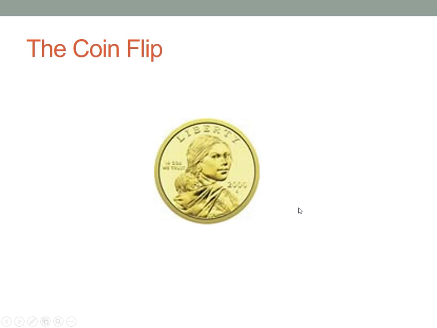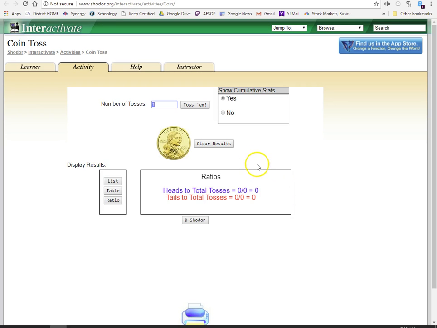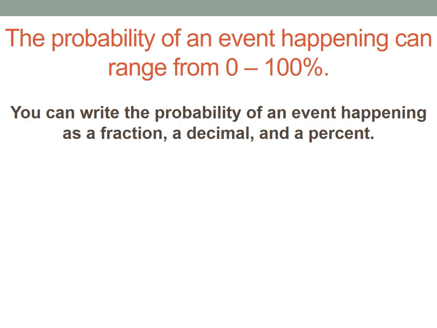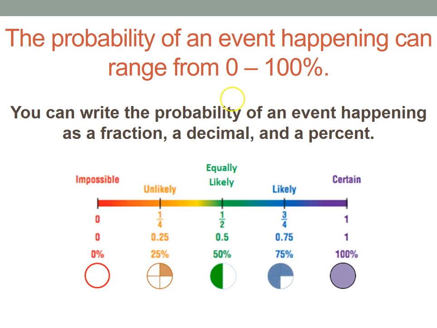So let's look at that coin for a second. If I flip a coin, here we go, I'm going to toss a coin. I've got a 50% chance of getting a head and a 50% chance of getting a tail. Here we go. What's it going to be? I got a heads. All right, I got a heads. I had a 50-50 chance of getting a heads. And so if we look here, it was equally likely that I get a heads or a tails.